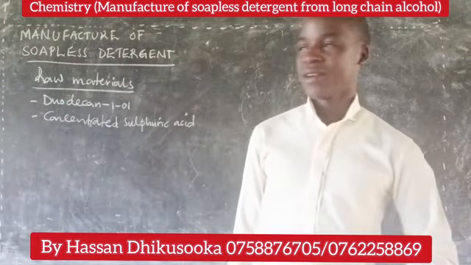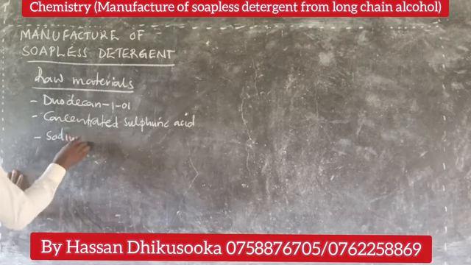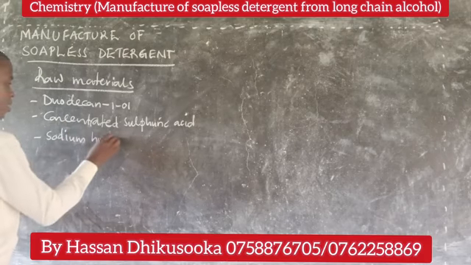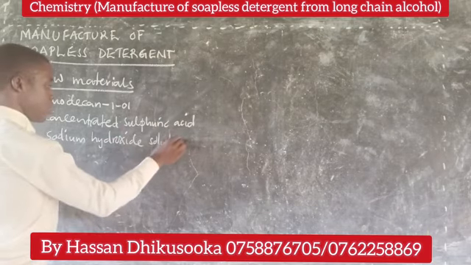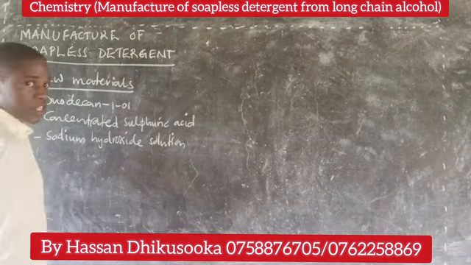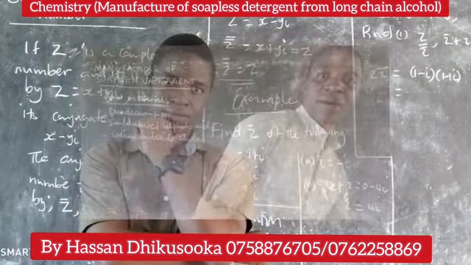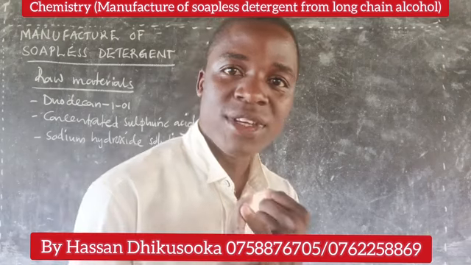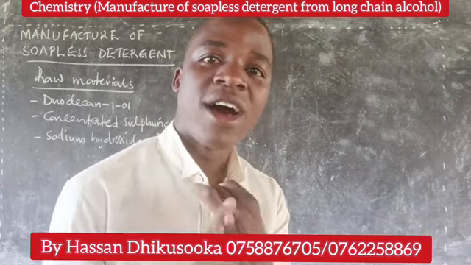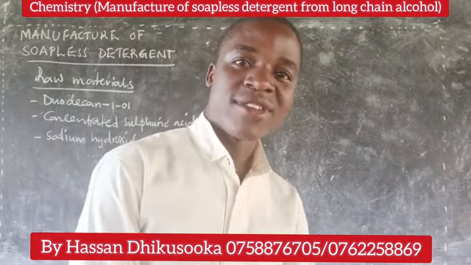Then number 3, we shall need sodium hydroxide solution. We shall base on those 3: the dodecan-1-ol, concentrated sulfuric acid, and sodium hydroxide solution.